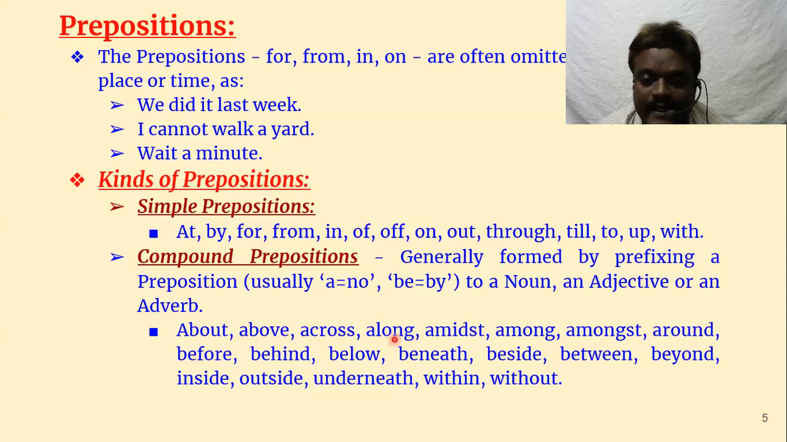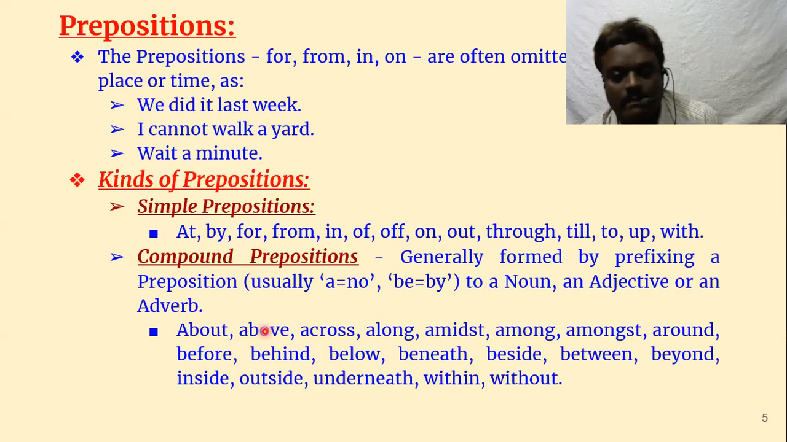See, here A is a prefix. From here we have B. Before, behind, below, beneath, beside, between, beyond, then in, inside, outside. See here, two words are there: inside, outside, underneath, within, without, like that. These are compound, meaning two parts are brought together to make a preposition. These are called compound prepositions.